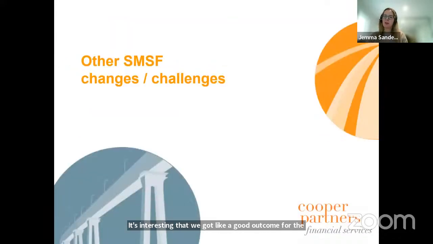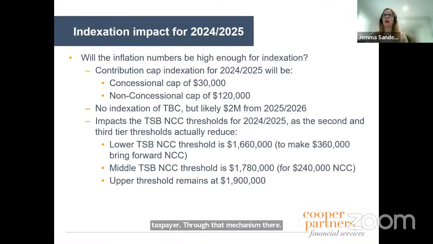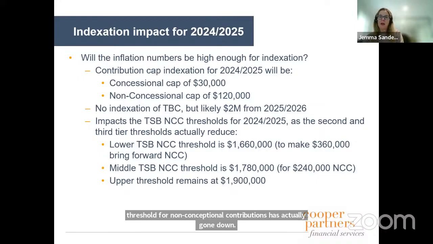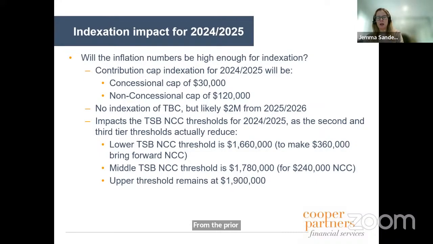All right, a couple of other bits and pieces to have a look at. So the indexation impact. So in the current year, we do have the situation that the total super balance threshold for non-concessional contributions has actually gone down from the prior year, and that's because the concessional cap was indexed, but the transfer balance cap was not. And so just for this year, just to be mindful of that.